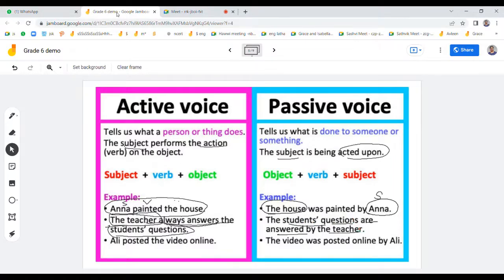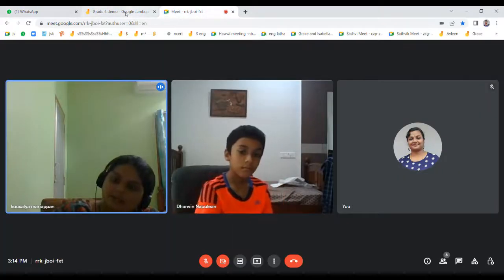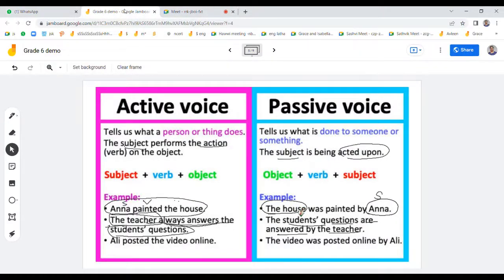First the object comes. For example, here, Danvin is listening to the class. The class was listened to by Danvin, like that. That's a passive voice.